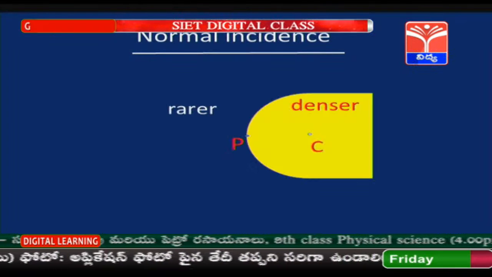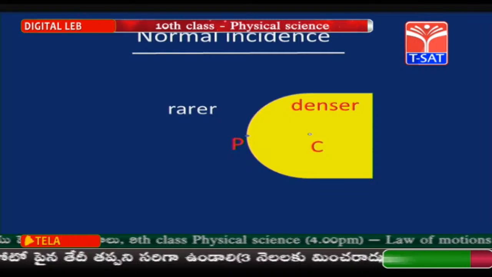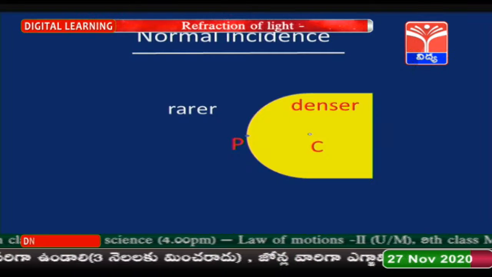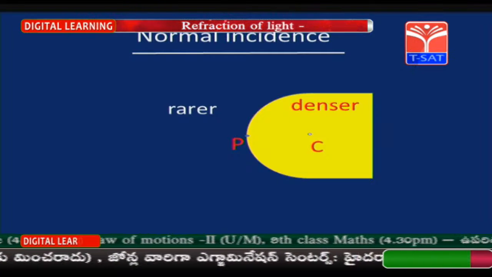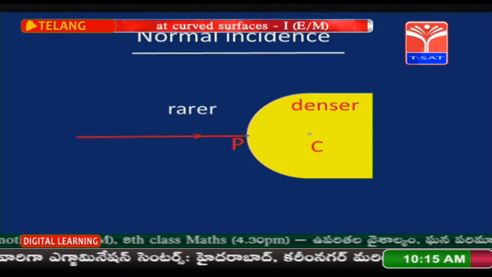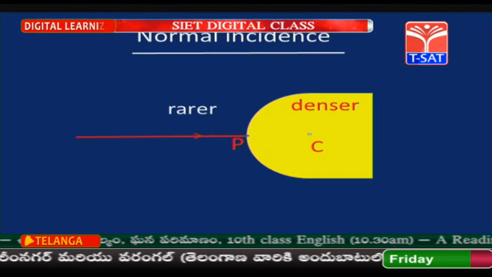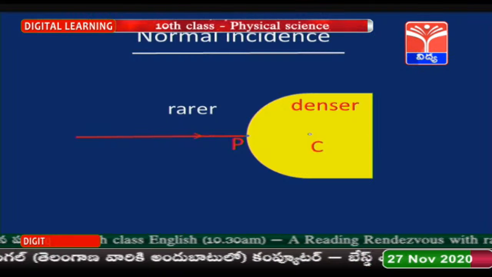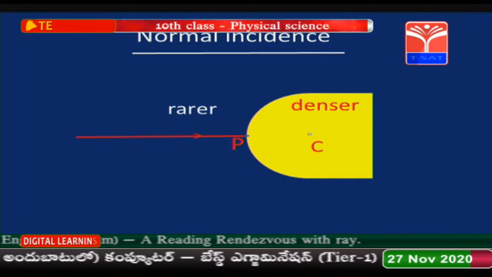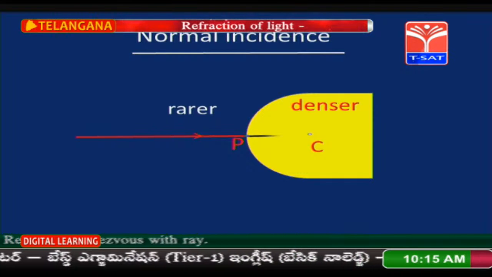If you take a curved refracting surface separated with rarer and denser medium, the refracting surface is made up of denser medium. See the light ray, children, this is going to pass through the center of curvature. So, this light is going to be incident normally. Is there any deviation for this light ray? Let us see.